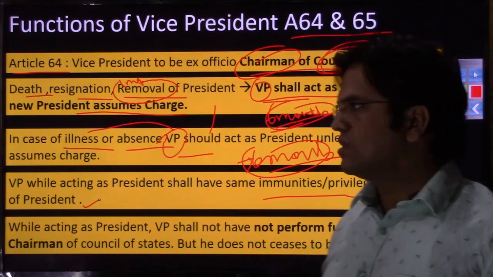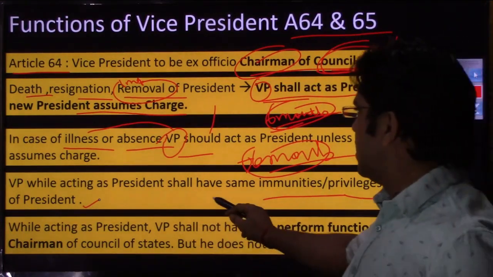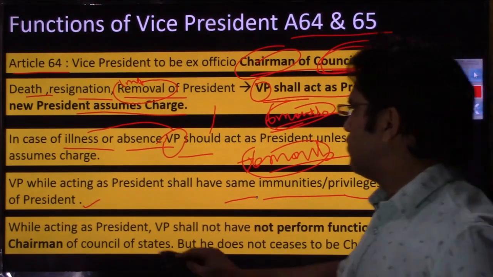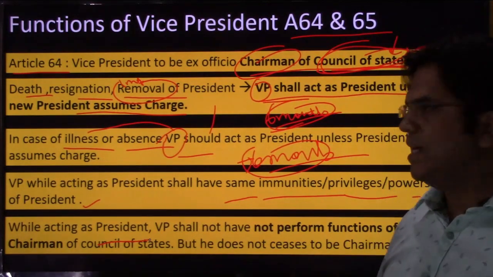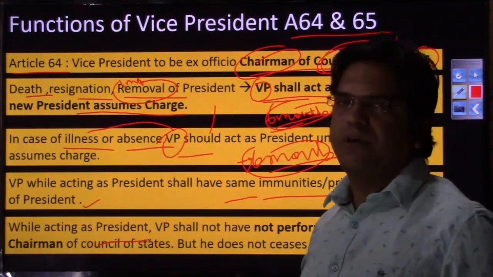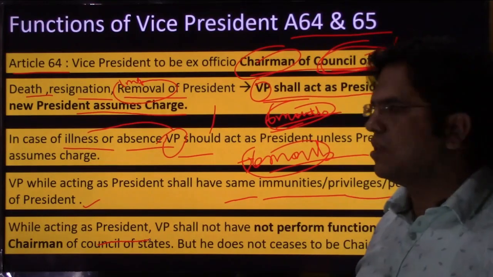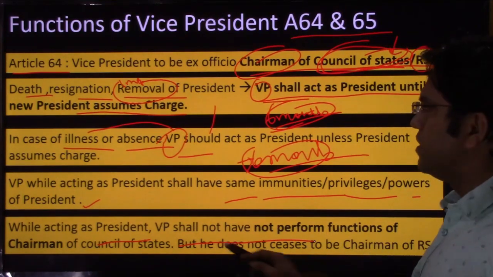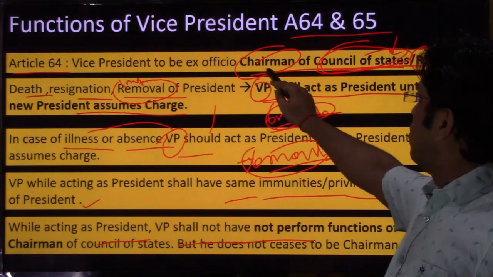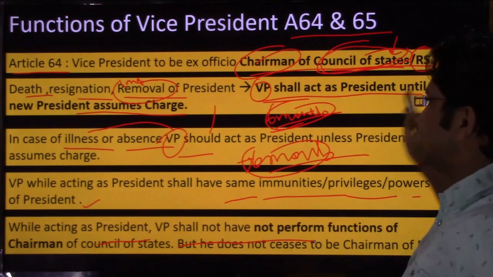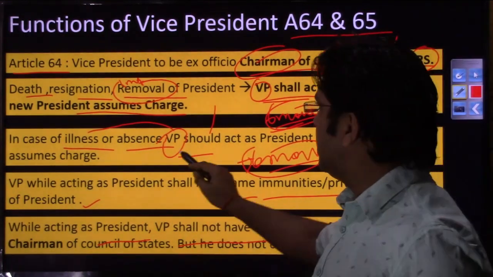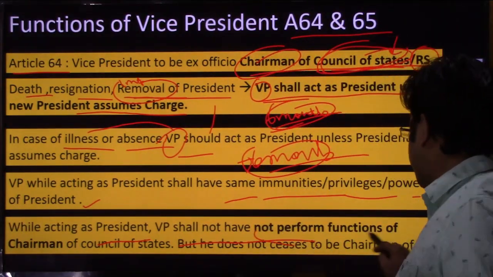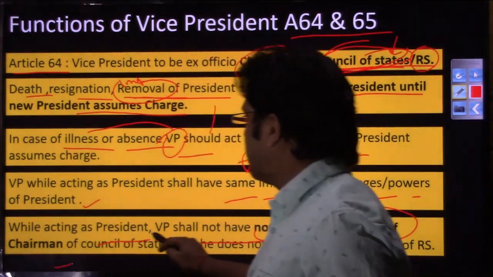That's very obvious. The new additional information, because we saw the rest in the president chapter as well, is that while acting as president, on account of impeachment, resignation or death of the president, the vice president shall not perform the functions of the chairman. His primary function was as chairman of the Rajya Sabha. So while he is acting as president, in the event of a vacancy in the president's office, he shall not perform the duties and functions of the chairman of the Council of State.